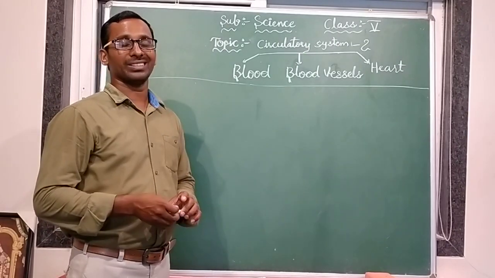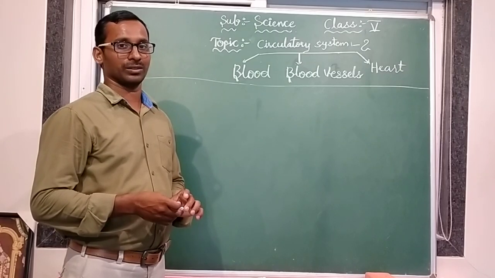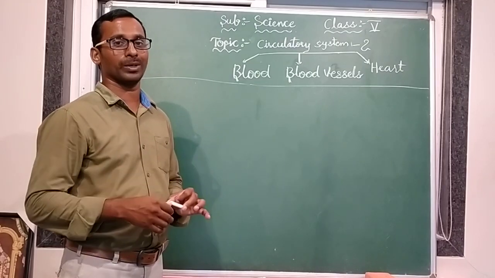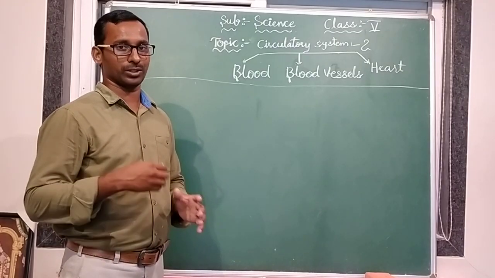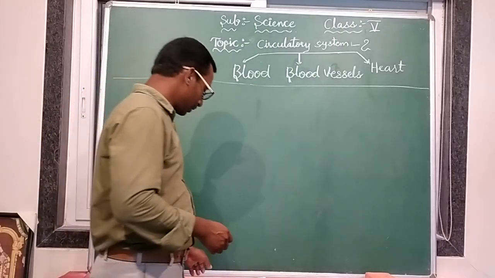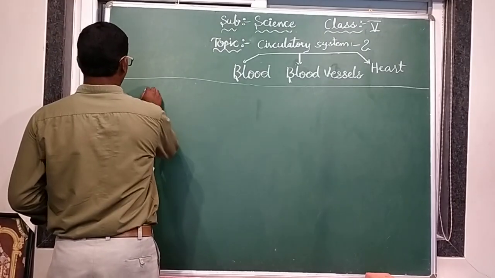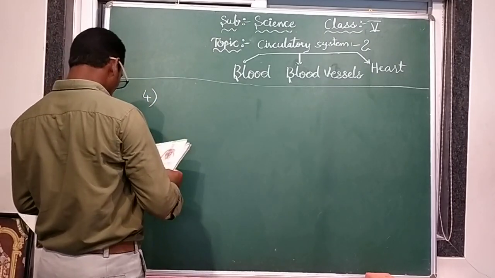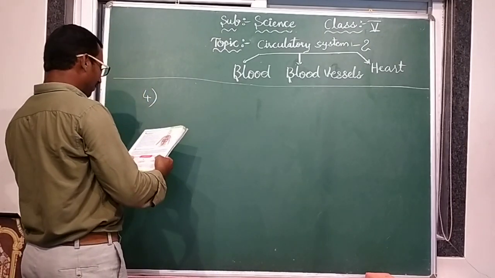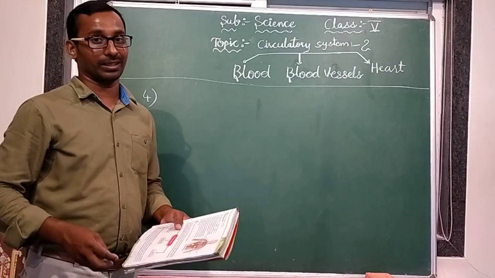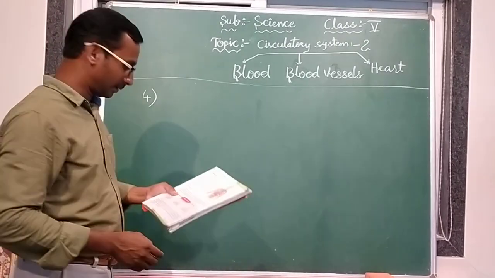Okay. And listen carefully to the videos. After that you have to complete your homework. If you have not bought textbooks, you have to buy textbooks. So first of all, you have to see the last class homework. That is the fourth question: define circulatory system. That is the question.